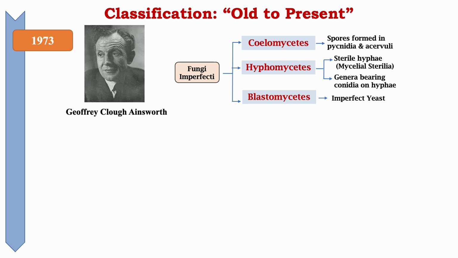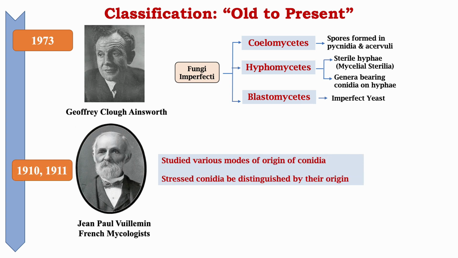In 1973, Geoffrey Claude Ainsworth, popularly known as G.C. Ainsworth, classified fungi imperfecti into three classes. If the organism produces spores in pycnidia or acervuli, they were grouped under the class Coelomycetes. But if the organism produces sterile hyphae, that is Mycelia sterilia, and the genera bear the conidia on the hyphae, they were grouped under another class called Hyphomycetes. And all the imperfect yeasts were grouped under Blastomycetes.